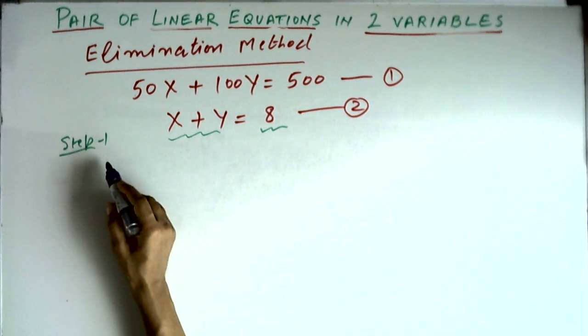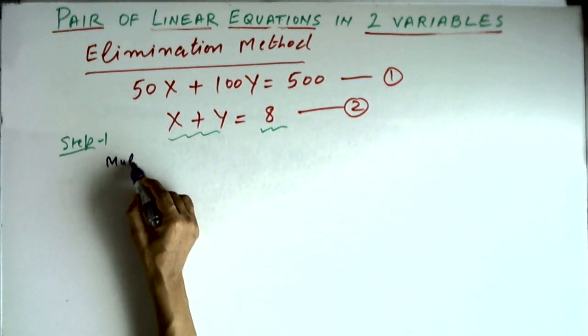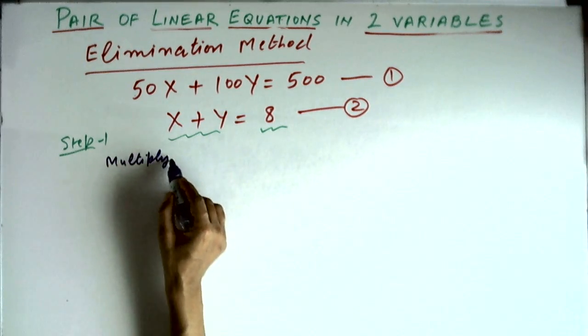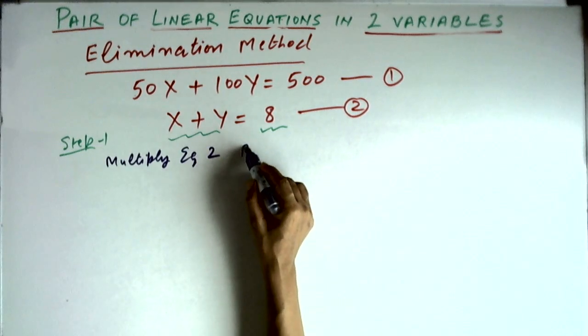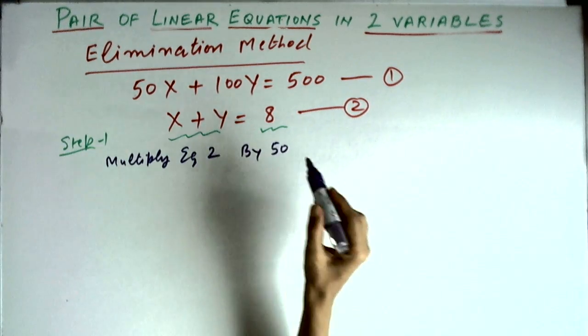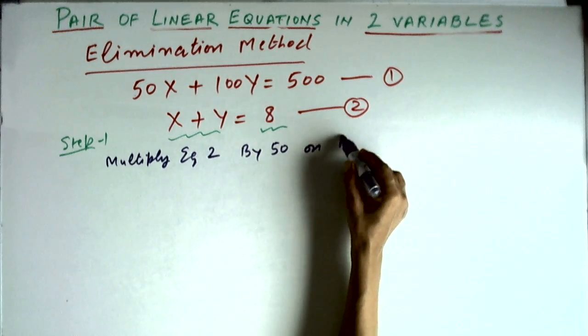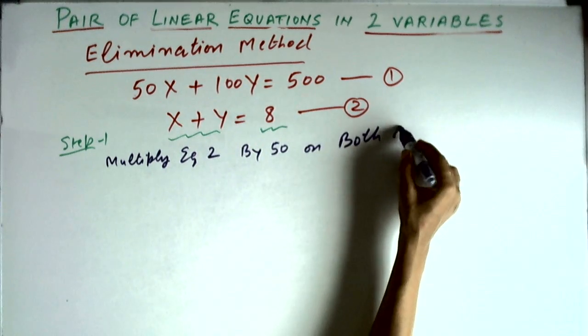So in step 1 we will multiply equation 2 by 50 on both sides.